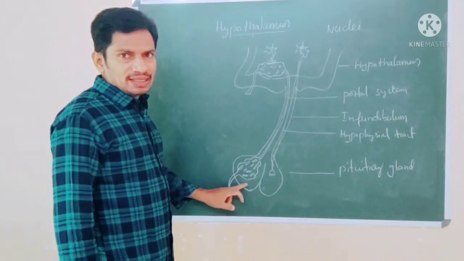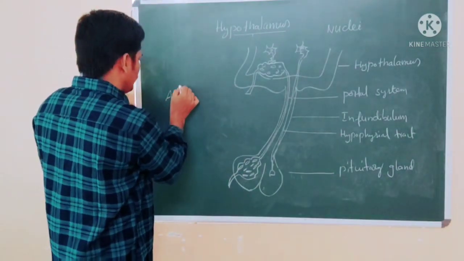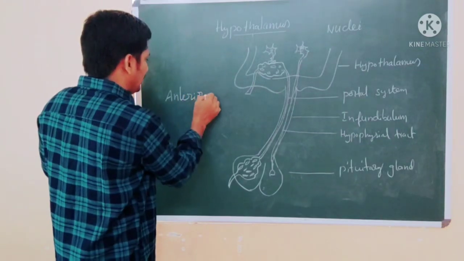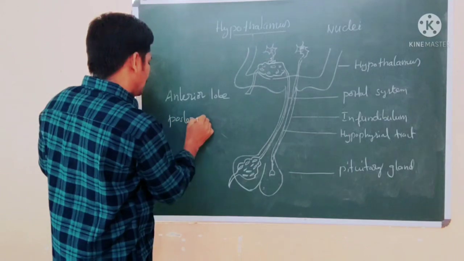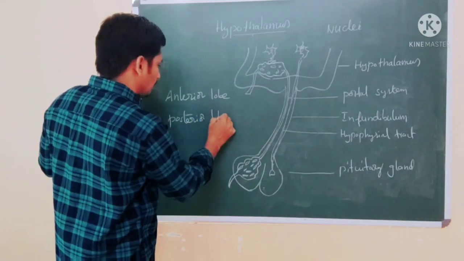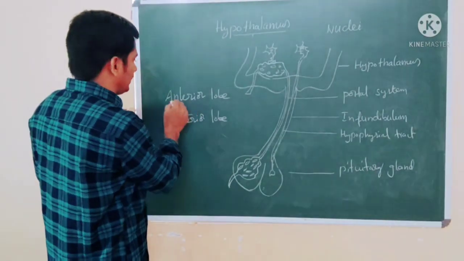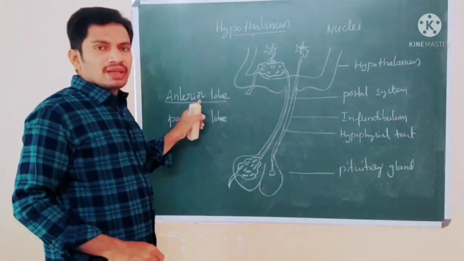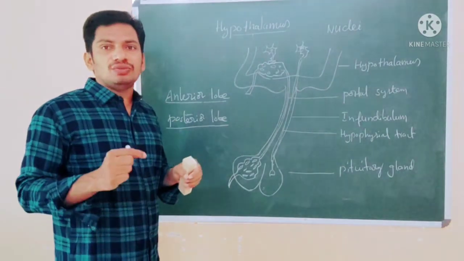Now, the pituitary gland has two lobes: the anterior lobe and the posterior lobe. I am writing here: anterior lobe and posterior lobe. The anterior lobe is also called the adenohypophysis, and the posterior lobe is also known as the neurohypophysis.